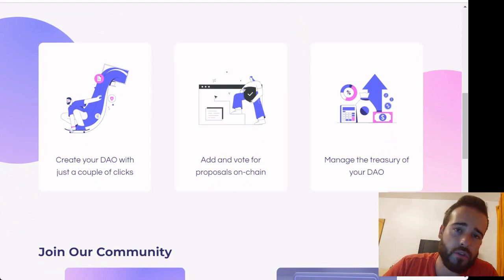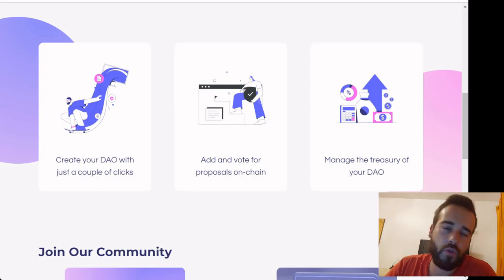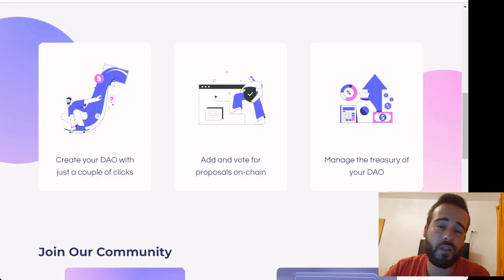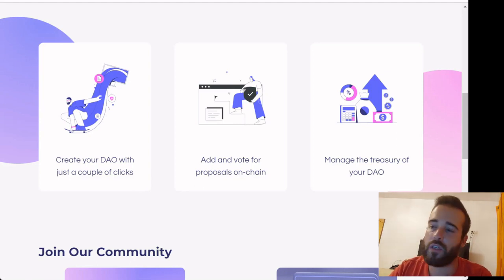Clarity also allows you to manage the treasury for the DAO or even have smart contracts to execute on that treasury. You save a lot of time going through the process of creating the necessary smart contract infrastructure to run the DAO, and at the end of the day you can make mistakes, and instead of that you can leverage all this platform with proven smart contracts, with a lot of DAO tooling developed already and available, and with a lot of DAOs using it already.